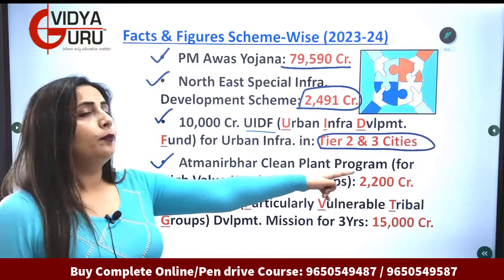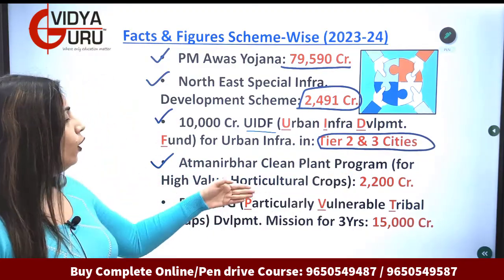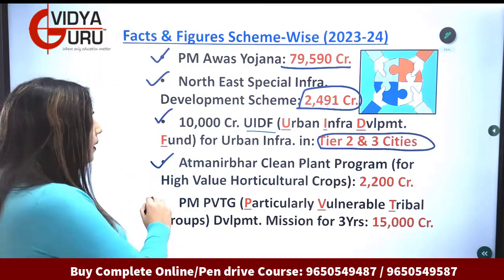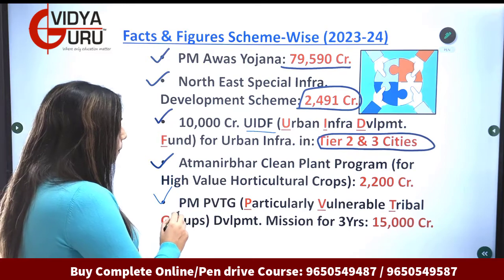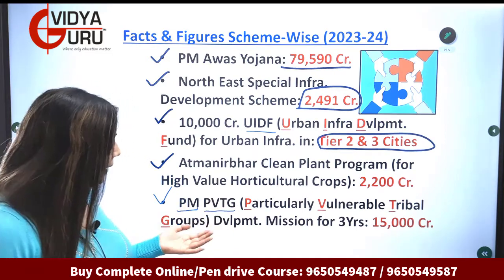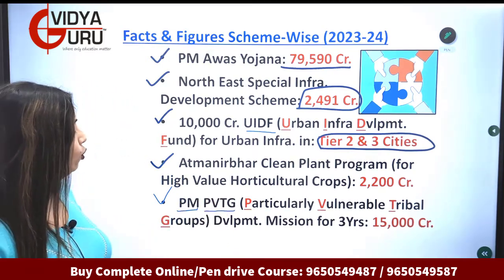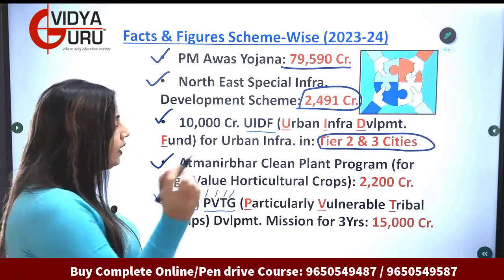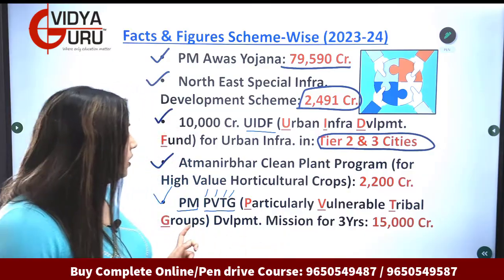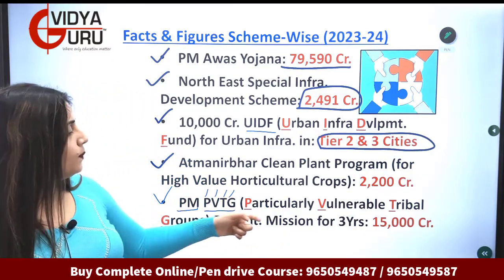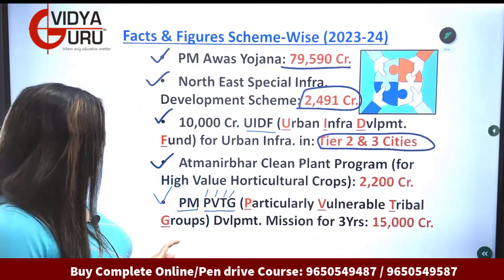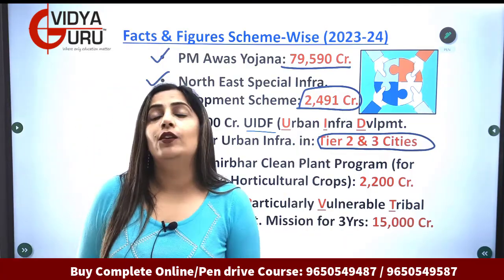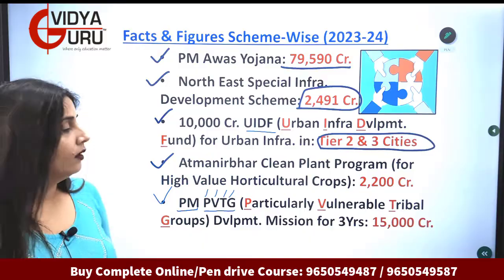Atmanirbhar Clean Plant Program for high value horticulture crops, 2,200 crores allocation. PM PVTG, it's not private. Pradhan Mantri, particularly vulnerable tribal groups. That is what PVTG is. So Prime Minister's particularly vulnerable tribal groups development mission for 3 years. 15,000 crores will be spent on that.